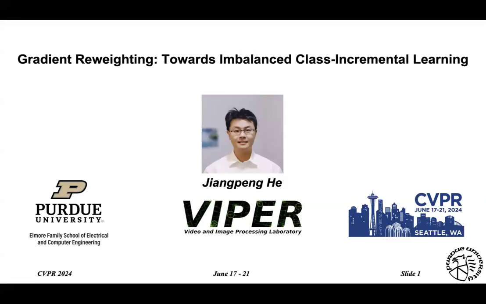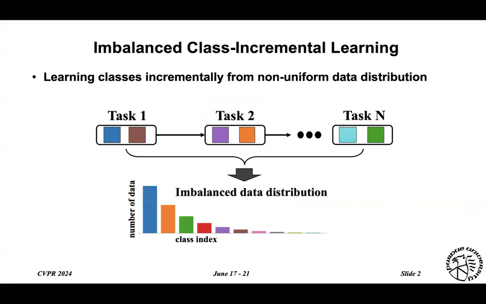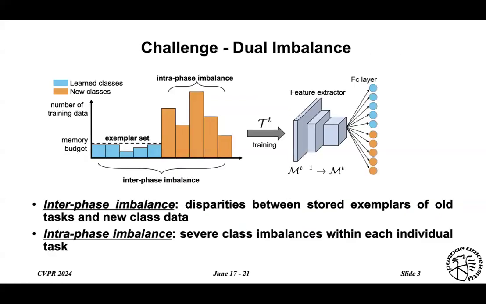It is my pleasure to present our most recent work, grading and reweighting towards imbalanced class-incremental learning. The objective of imbalanced class-incremental learning is to learn new classes incrementally from non-uniform data distribution, such as the long-tail distribution. This non-uniform distribution poses a unique dual imbalance challenge, where we have the inter-task imbalance between the stored exemplars